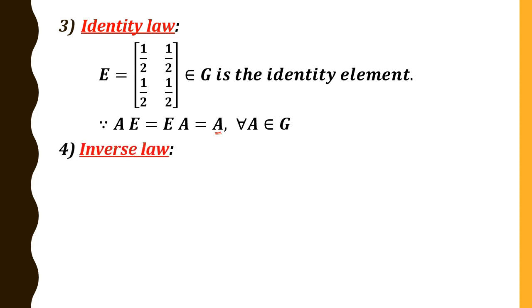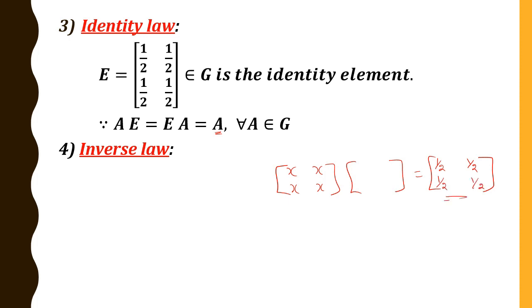Next is the inverse law. We have to find the inverse matrix for this matrix, that is X, X, X, X. What is the matrix I should multiply so that I get the right hand side identity element, that is 1 by 2, 1 by 2, 1 by 2, 1 by 2.